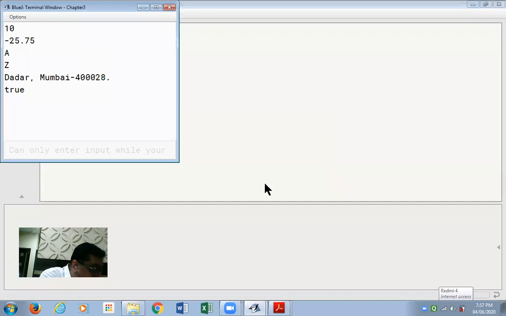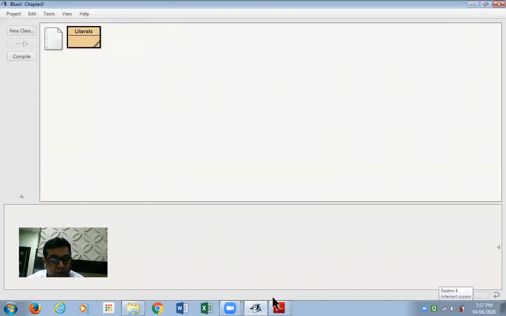We have given you a brief introduction to literals. I repeat, values in Java are called literals. They're also called constants. So this is the first type of token we have learned in Java, that is literals. Let's refer to our notes.